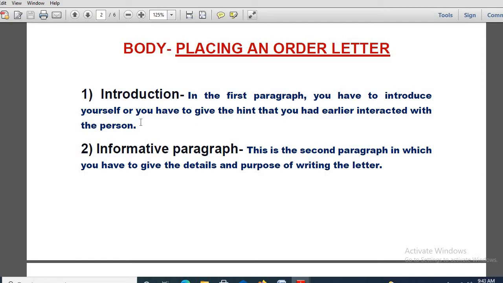So to the point, the content should be to the point, it should be brief. So if you are interacting with a businessman for the very first time with the help of a letter, through a business letter, then obviously you have to give your introduction. Or if you had earlier interacted with him, then you have to give him a hint. Okay, so that is all about introduction. Mainly in the first paragraph you have to do this.